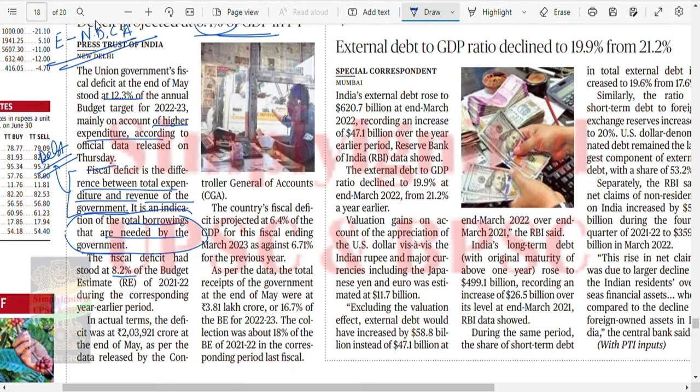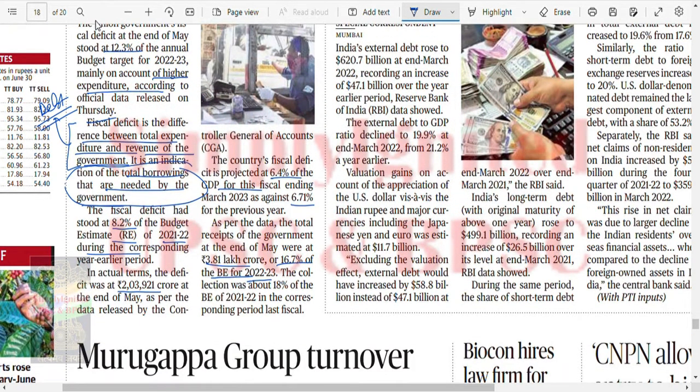Fiscal deficit is 12.3% of budget estimates, against 2.8% of the revised estimate of 2021-22 during the corresponding year earlier. In actual terms, it is 2 lakh crores. The country's fiscal deficit is projected at 6.4% of GDP this year, against 6.7% last year. As per data, the total receipts of the government at the end of May were 3.81 lakh crore, 16.7% of the budget estimates for 2022-2023. The collection was about 18% of the budget estimates in the corresponding period last year.